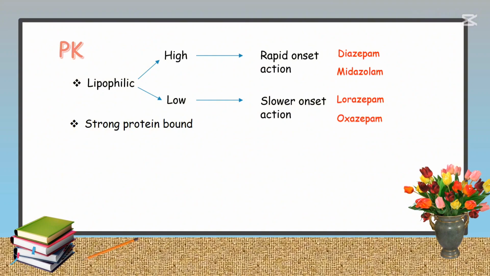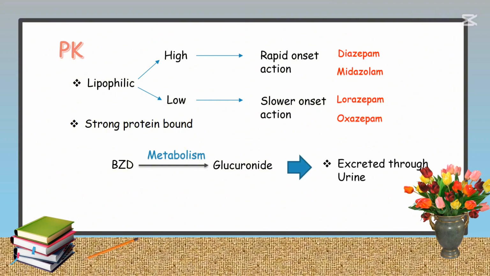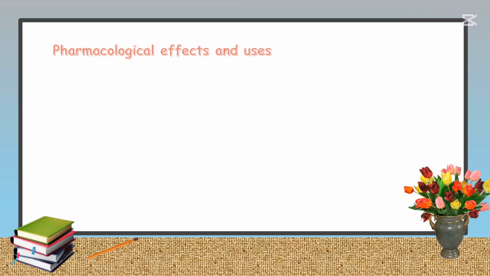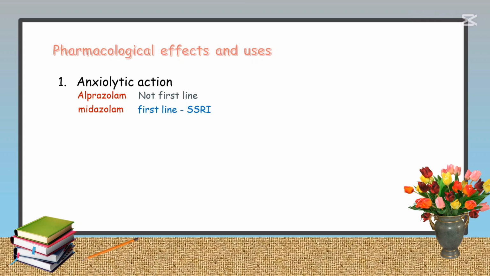Benzodiazepines are strongly protein-bound, which influences their distribution in the body. Benzodiazepines undergo hepatic metabolism, primarily via conjugation into glucuronides. The metabolites are then excreted through urine. Pharmacological effects and uses of benzodiazepines. Anxiolytic action. Some examples include alprazolam and midazolam. These medications are not considered first-line treatments for anxiety. Instead, the first-line choice is SSRIs, which are widely used for long-term management of anxiety disorders.